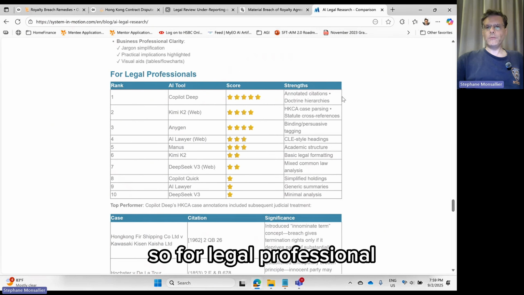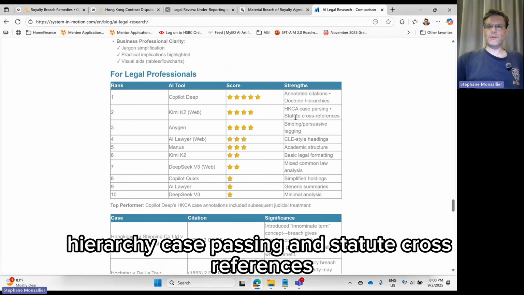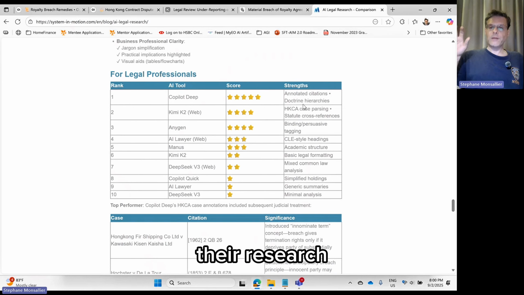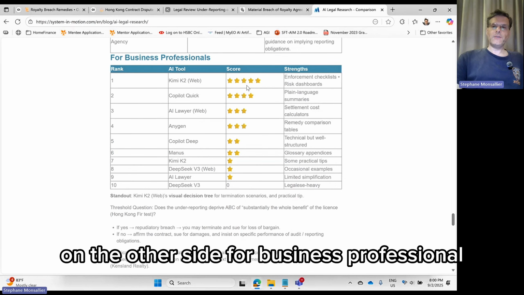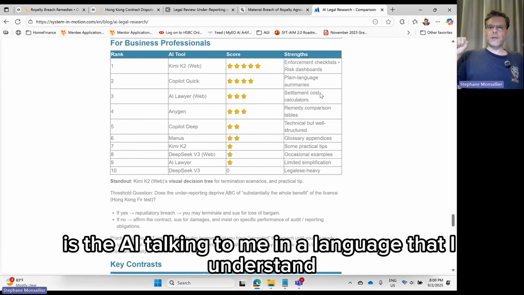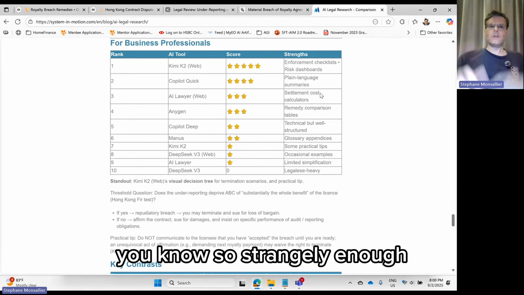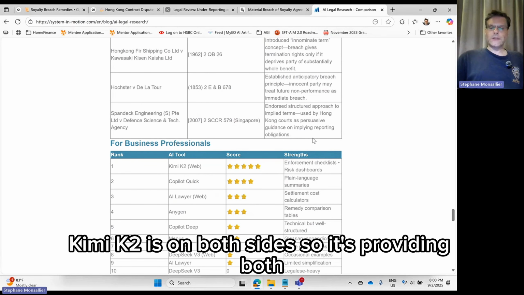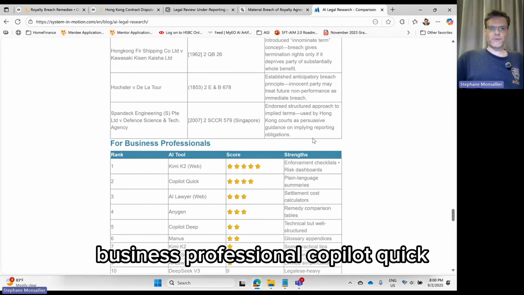So for a legal professional, what are important as annotated citation and doctrine hierarchy, case parsing, and statute cross-references. This is what the lawyer is going to need to continue their research manually and have an educated opinion and trust or not what the AI is doing. On the other side, for business professional, is there some plain language? Is the AI talking to me in a language I understand? And are there things that I can use for making my own decision? So strangely enough, Kimi K2 is on both sides. So it's providing both enough information for a legal person and also enough information to a non-legal business professional.